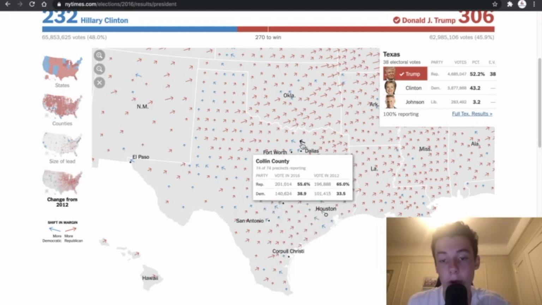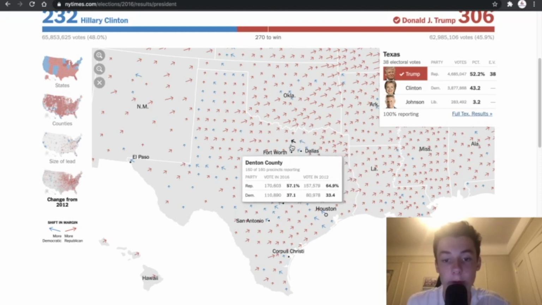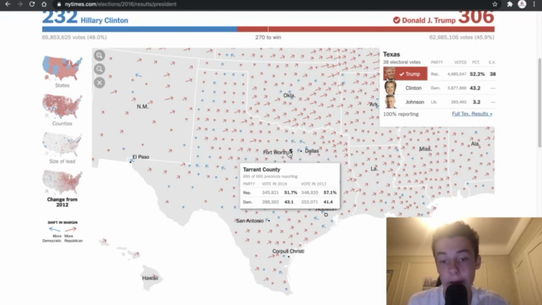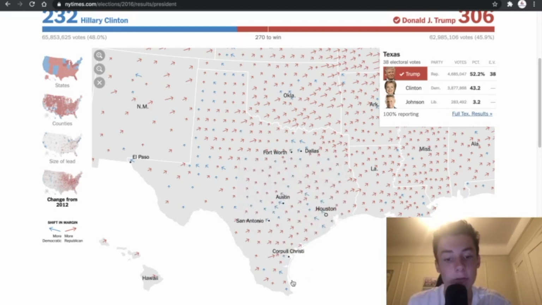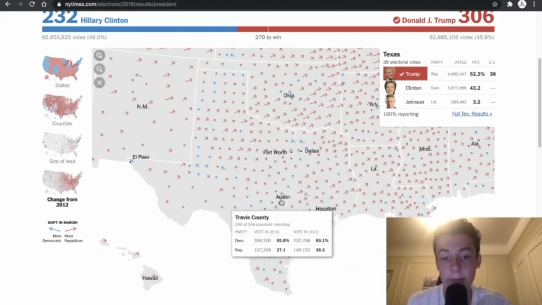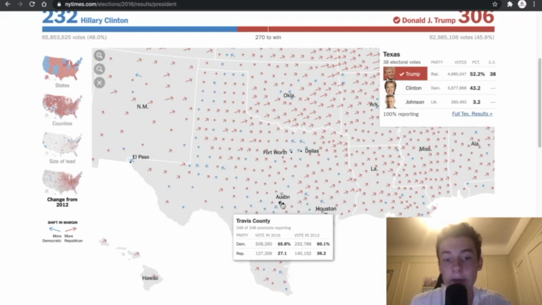We look at Collin County. This was a county won by Mitt Romney by 32 percentage points. It was won by Trump by 27 percentage points. We look at Denton County, won by Mitt Romney by 31 percentage points, won by Trump by 20 points. Tarrant County, won by Mitt Romney by 16 percentage points, won by Trump by 8. So there's many, many examples of this. You can look at the same thing in Travis County, for example. It was won by Hillary Clinton by 38 percentage points. It was won by Barack Obama by 24 percentage points. And these counties are the counties that run the state.